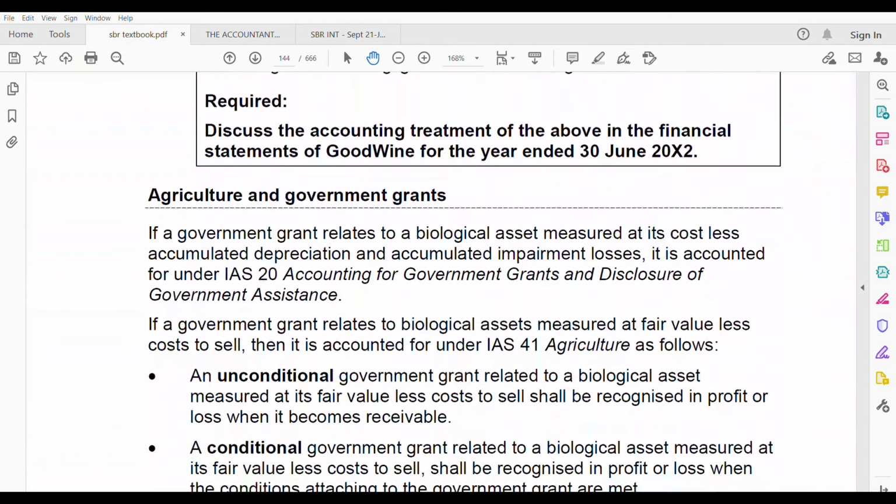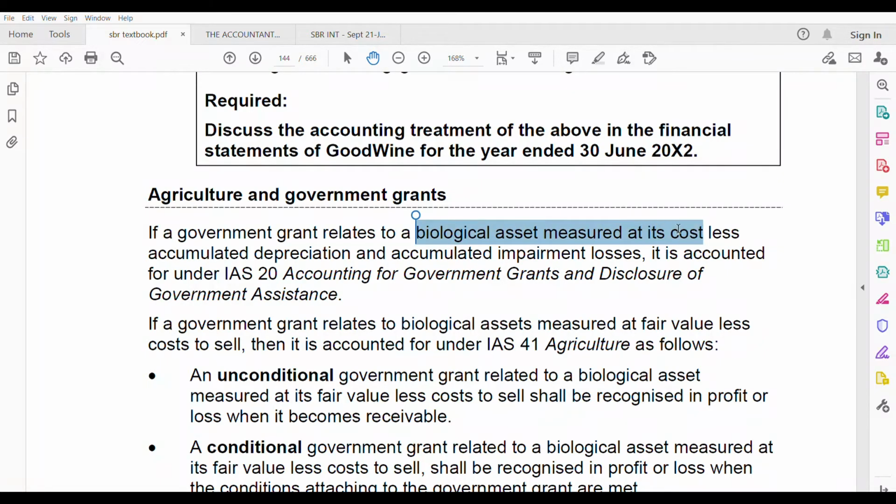Now we have agriculture and government grants. We finished government grants, which is IAS 20, right? Sometimes government can give you grants relating to biological assets. If the government grant relates to a biological asset measured at its cost less accumulated depreciation and accumulated impairment losses, not fair value less selling cost, it is accounted for under IAS 20.